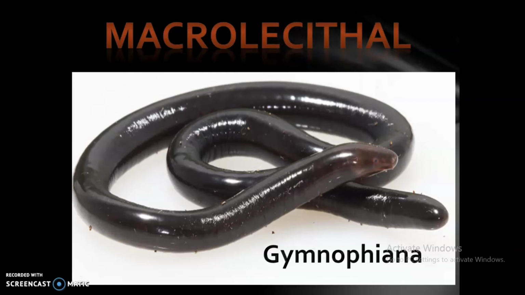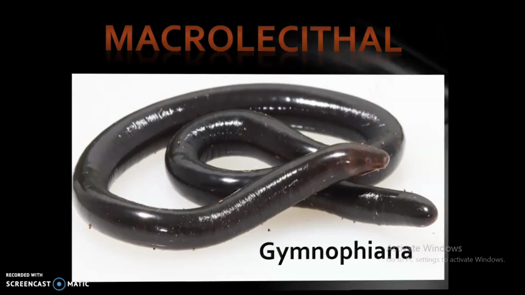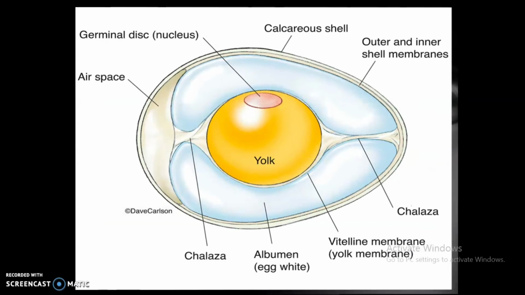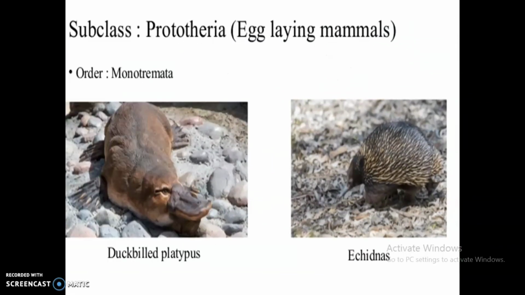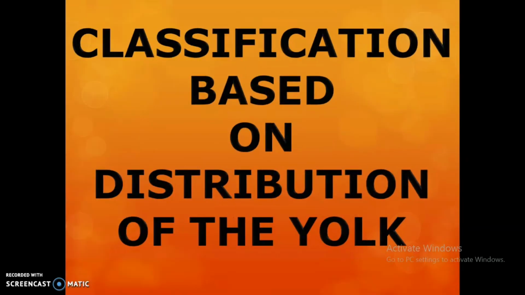The examples include Gymnophiona, bird's egg, prototherian eggs. These are macrolecithal eggs.